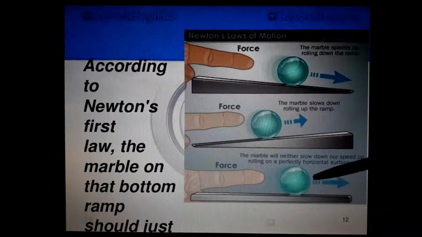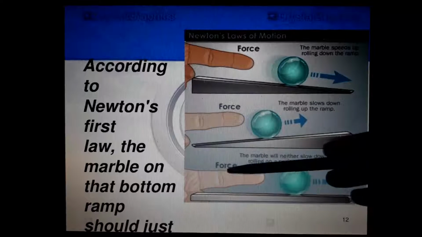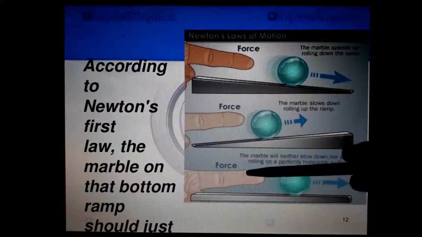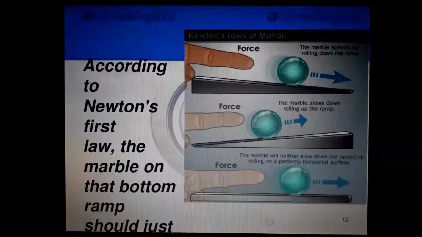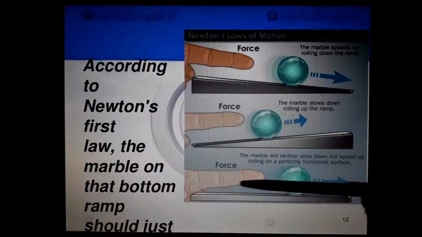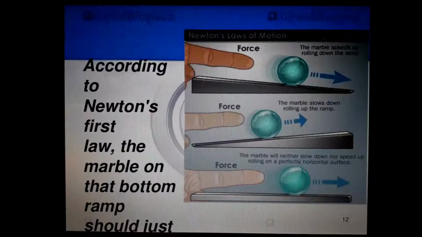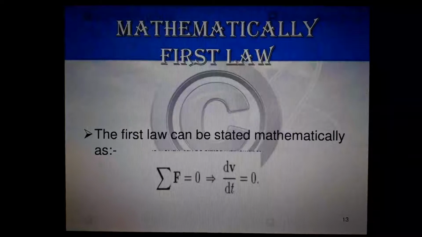Before that, it was at rest. Okay. An unbalanced external force was applied by our finger. So the marble started moving. And when it is moving, it is continuously in that uniform motion. And when frictional force comes from the floor, the marble will come to rest. Isn't it? So that is the explanation for the first law of motion.